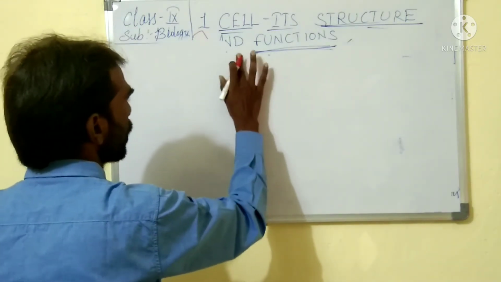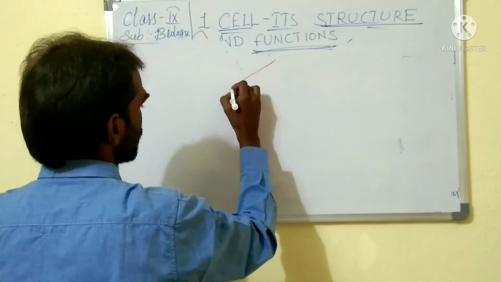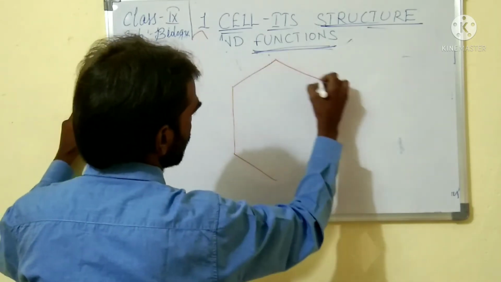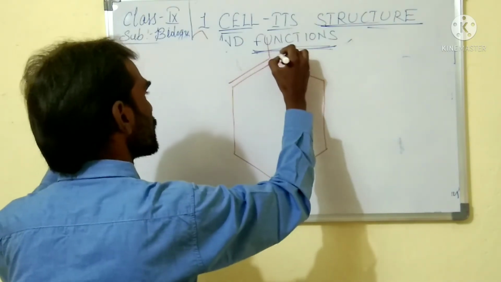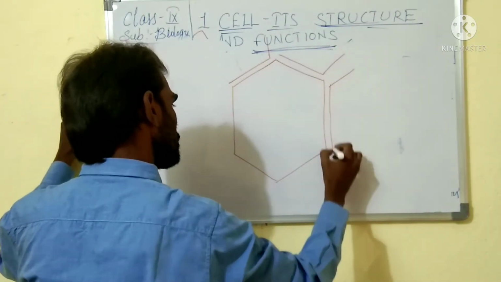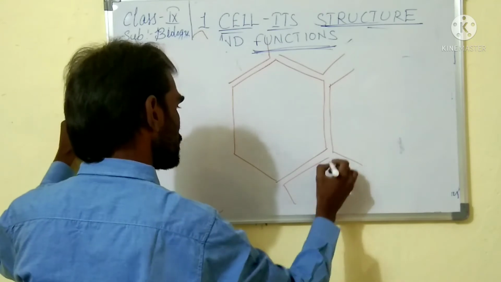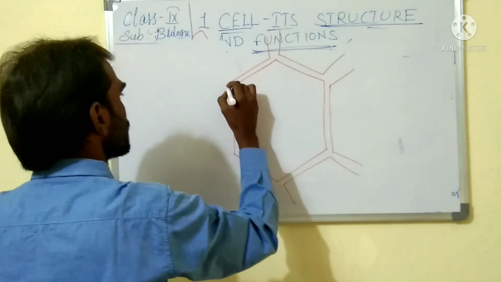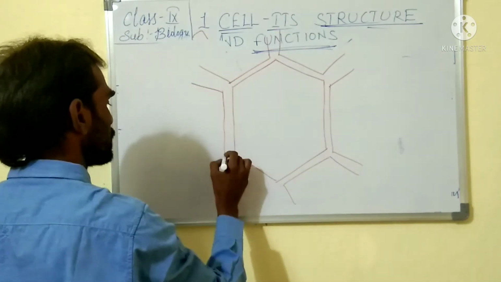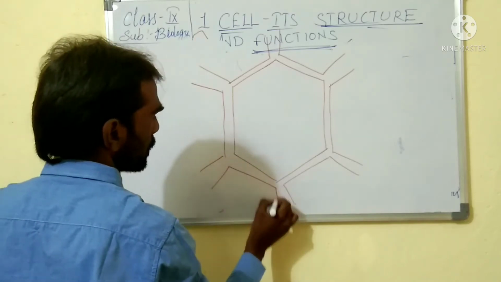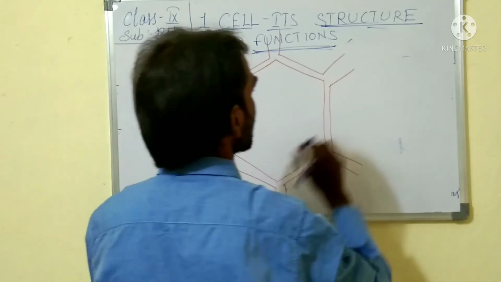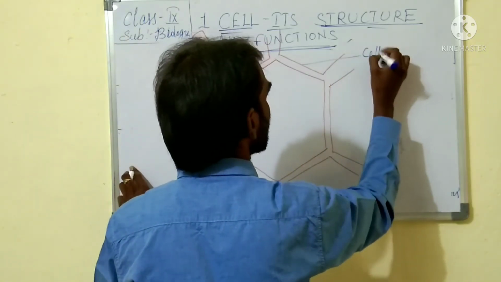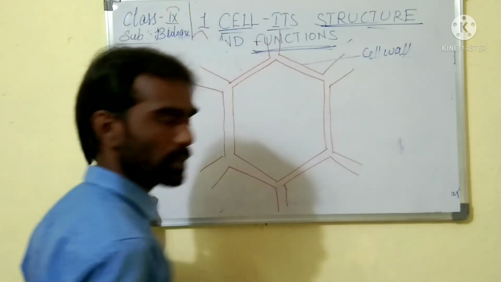The structure of the plant cell will be like this. This forms your cell wall.